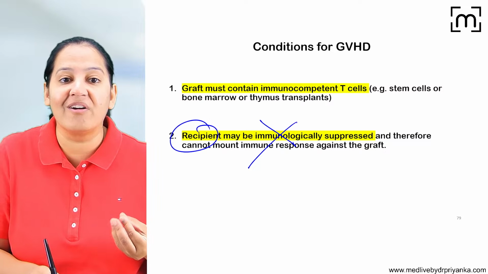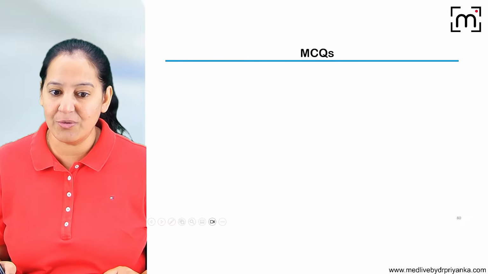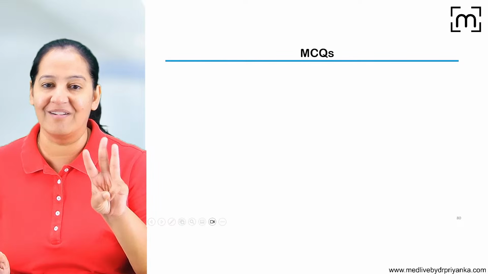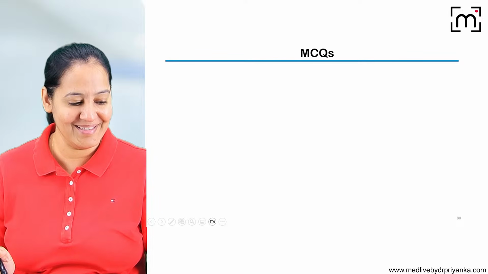And the graft contains the immunocompetent T cell. So that is GVHD. Anyone have any doubt? Can we solve the PYQs, MCQs? We are done with this chapter also. Three chapters are done till now in immunology. I will move on to the 4th one after this. Can we go ahead? Yes.